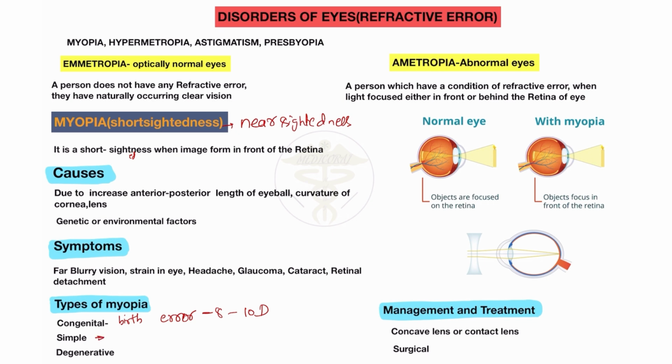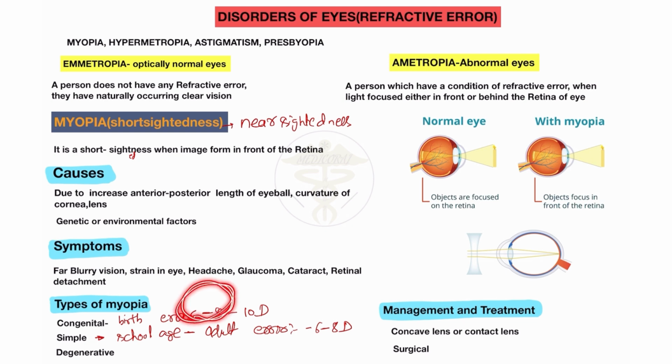Simple myopia occurs mostly from school age, and progresses until adult age. In these cases, you will see a refractive error of approximately -6 to -8 diopter. Please learn this, it's very important.